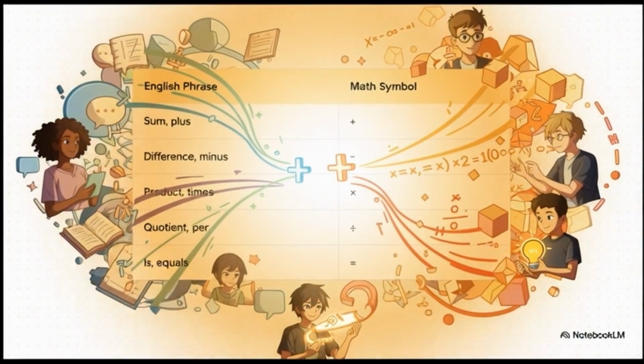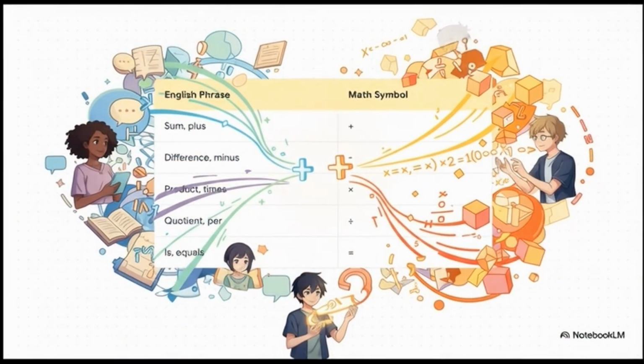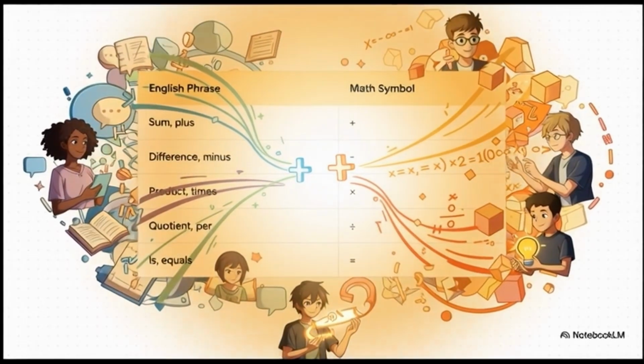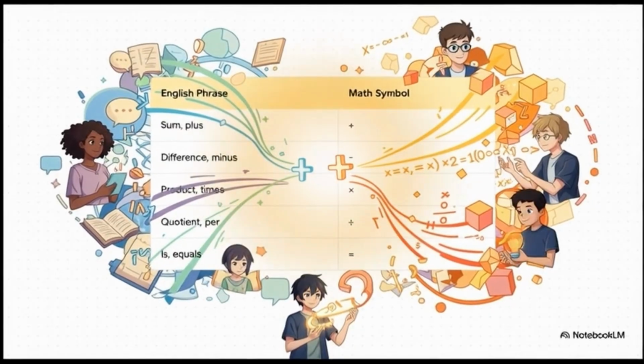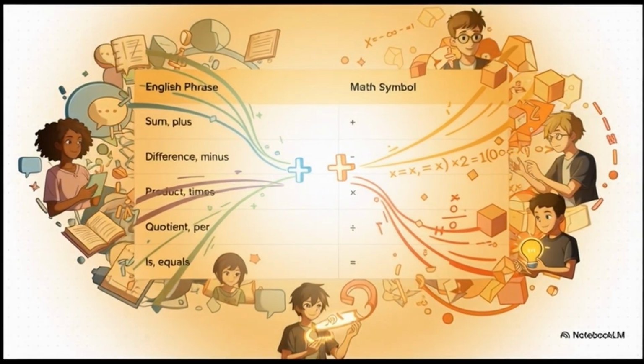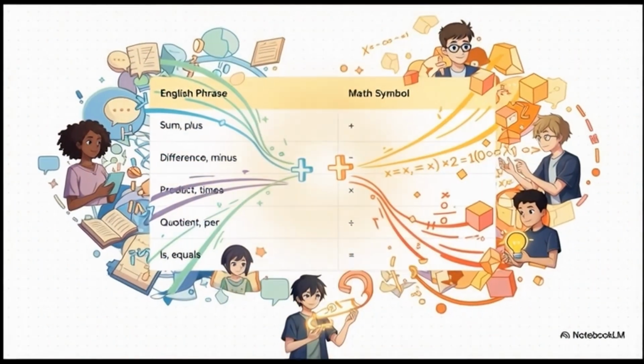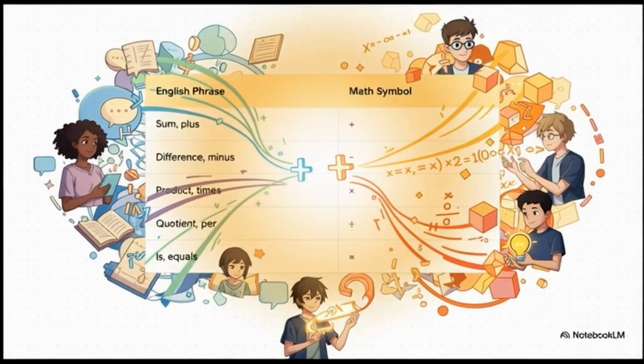It turns out a lot of common English words have a direct mathematical equivalent. When you see some or more than, you're thinking plus. If you see difference or less than, that means minus. Product, that's just a fancy word for multiply. This little dictionary right here is our key to cracking word problems.